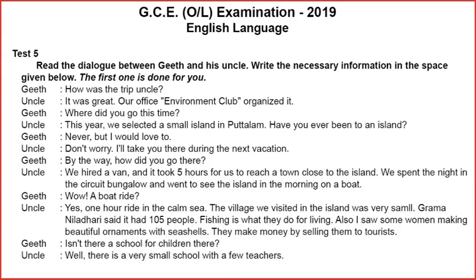Also, I saw some women. Uncle had seen some women making beautiful ornaments with seashells. Ornaments are the things that we make out of something. You know what seashells are.